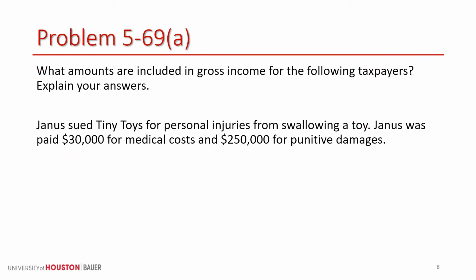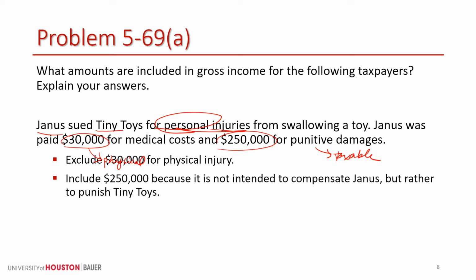So we have this issue. One, what amounts would be included in gross income for the following taxpayers? Explain your answer. Janice sues Tiny Tots for personal injuries from swallowing a toy. Janice was paid $30,000 for medical costs and $250 of punitive damages. Punitive, this is going to be the taxable portion. And of course the rest we would say is for the physical injury. And so she could exclude $30,000 and include the $250.